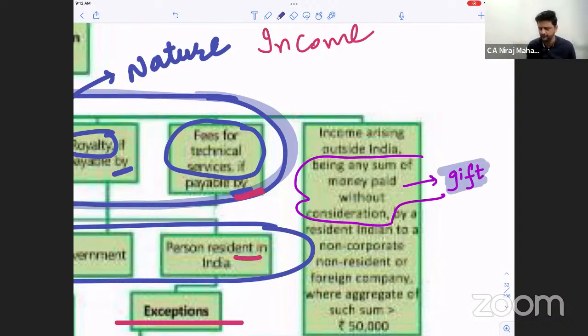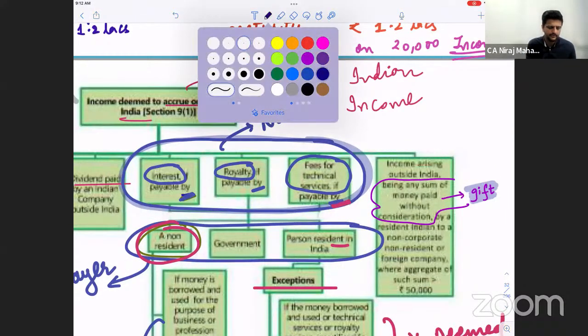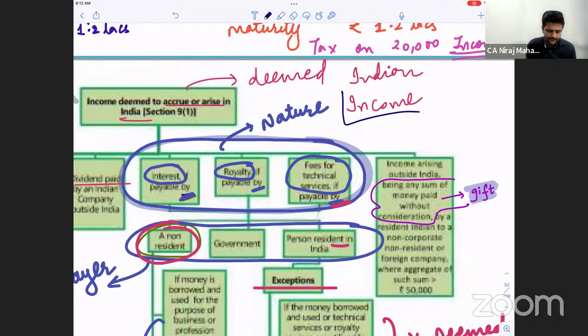Any kind of benefit is income. Or if I gifted some shares, any kind of property, jewelry, etc. to somebody, that is income. First of all, to be taxable, it has to come in the nature of income. So basically, any benefit to anybody is an income, in very simple language. Clear? Now, further, we can check.